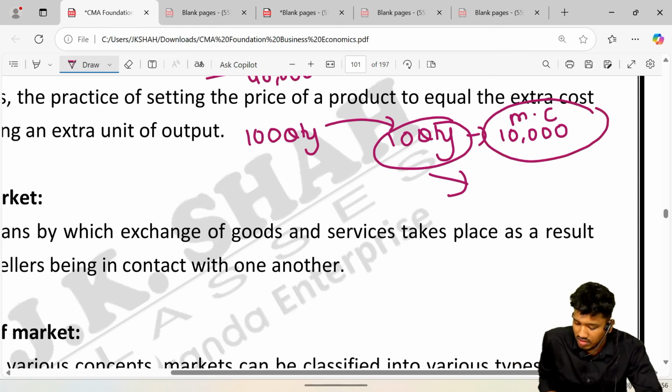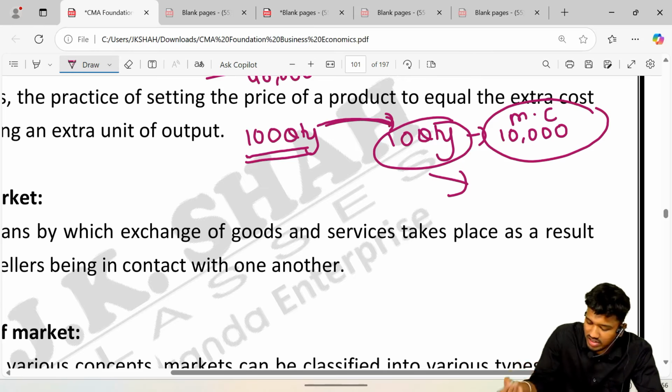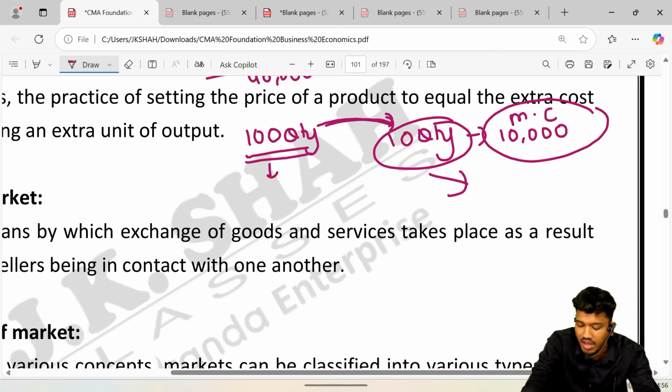I hope you guys have got this. I was producing 100 quantity, which was my capacity, and I sold it into the market. Further I got an order for an additional 10 quantity, so I produced that. In producing it, I incurred from my pocket an additional amount of 10,000 rupees.